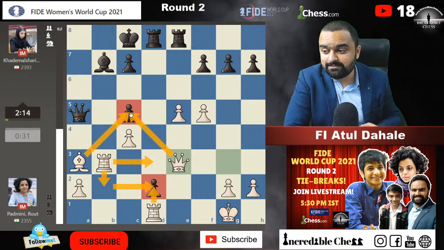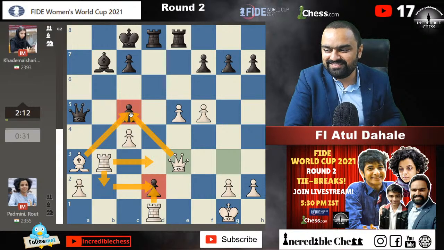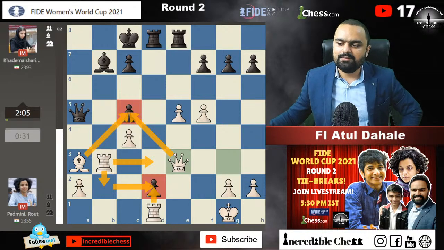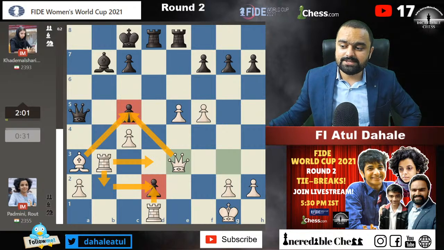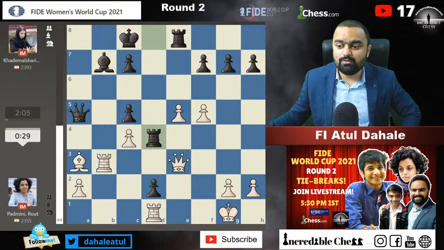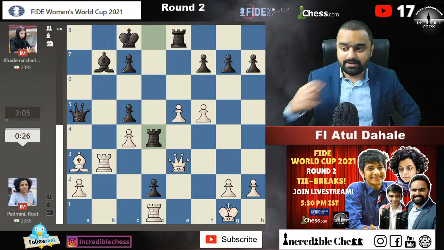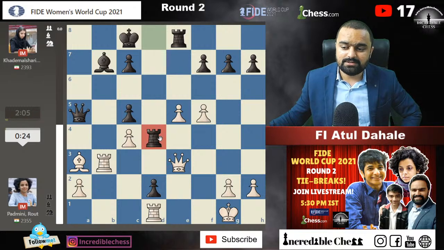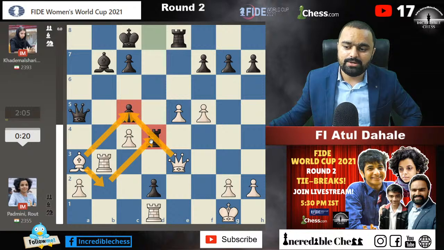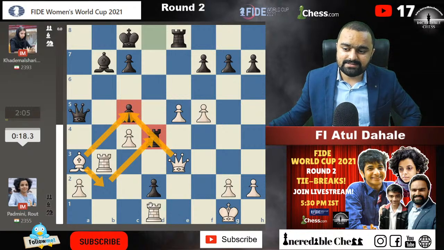Tense situation is there. Anything can happen anytime. And practically speaking, we have this very important game, because the other player in our women's section, Harika Dronavalli, has already qualified for the 3rd round, guys, and we are hoping that Padmini's opponent stops everything. This rook came in between, but okay, we can attack the rook with bishop to b2. If the rook moves, in that case, then we will go for this d2 pawn for sure.